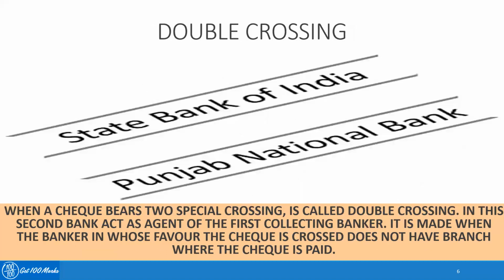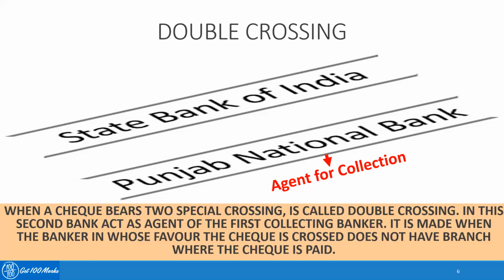And the last kind of crossing is known as double crossing. This is a crossing where one bank acts as an agent for collection on behalf of the other bank. When a check bears two special crossings, it is called double crossing. In this, the second bank acts as an agent for the first collecting banker. It is made when the banker in whose favor the check is crossed does not have a branch where the check is paid. So double crossing is a process of including two special crossings in a check.